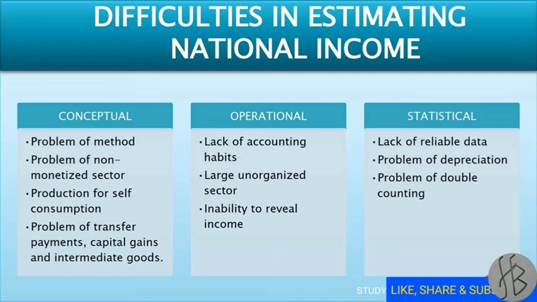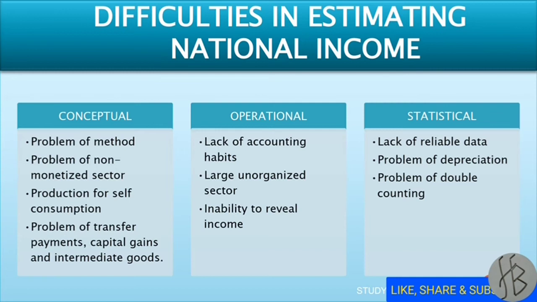Fourth point is problem of transfer payments, capital gains, and intermediate goods. There are certain economic activities which increase the national income without increasing the production. These activities are transfer payments, capital gains and intermediate goods. Transfer payment means those payments which are paid without exchange of goods and services, like unemployment allowances, old age allowances. So these payments do not increase the production.